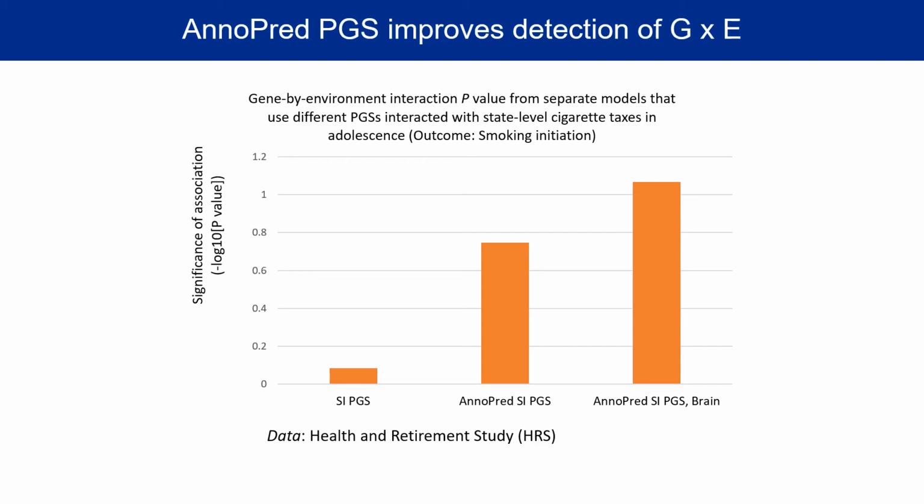And then in the middle, we have an AnnoPred smoking initiation polygenic score that utilizes genomic and epigenomic functional annotation across the genome to adjust GWAS signals. We're still using the GScan weights here. And you can see that this really significantly improves the p-value on the interaction. And finally, on the far right, we're using AnnoPred smoking initiation scores and functional annotation that's specific to regions of the central nervous system in the brain. And you can see that this actually performs best.